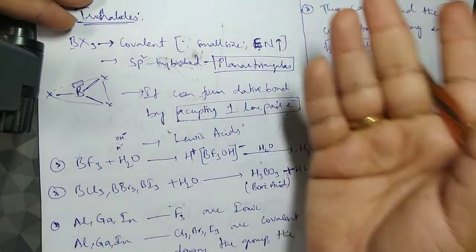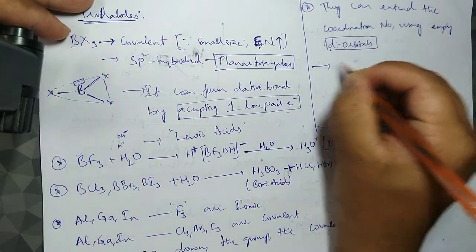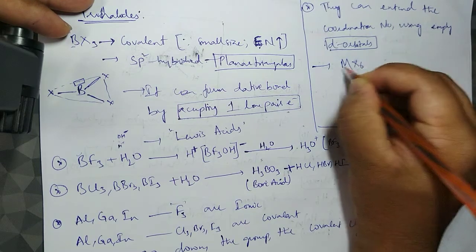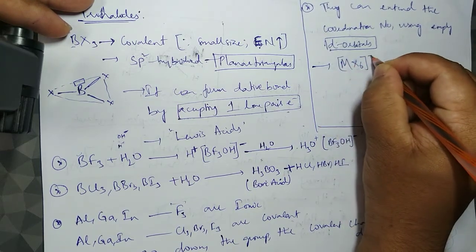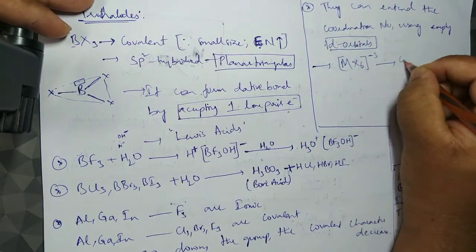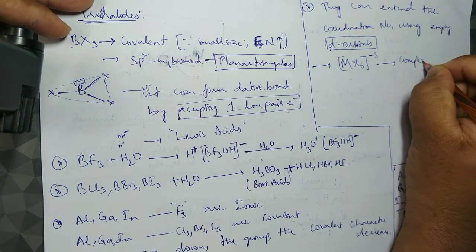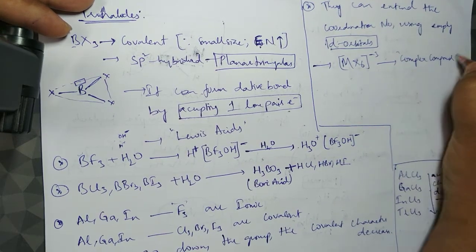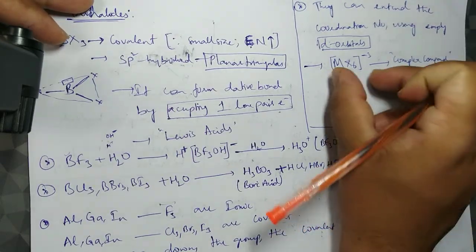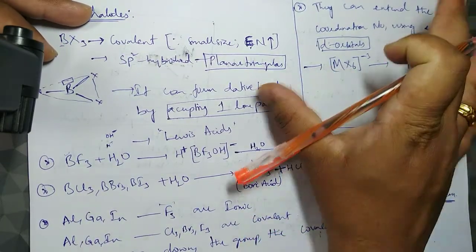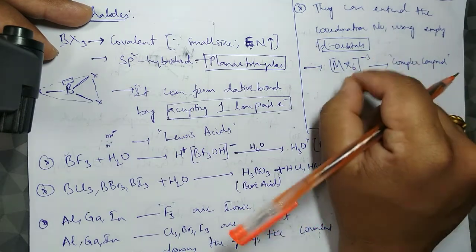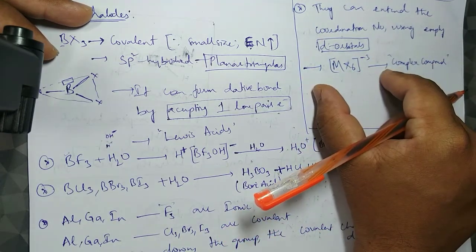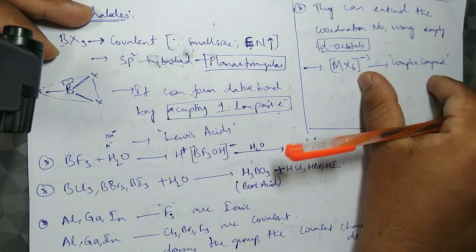So boron cannot extend, whereas these can extend, and they form MX6 type with a negative charge. This is a complex compound. As always, I say that when the chapter on complex compounds arrives, you will have a detailed study on it. As of now, it's just information that by using the empty d orbitals, they can form a complex compound.